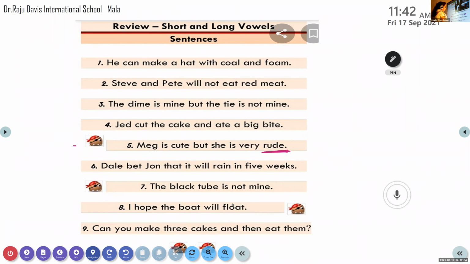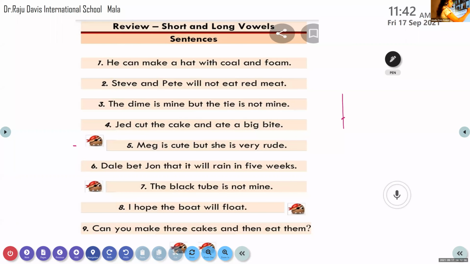Abel, can you please read this one? Which are the letters there?